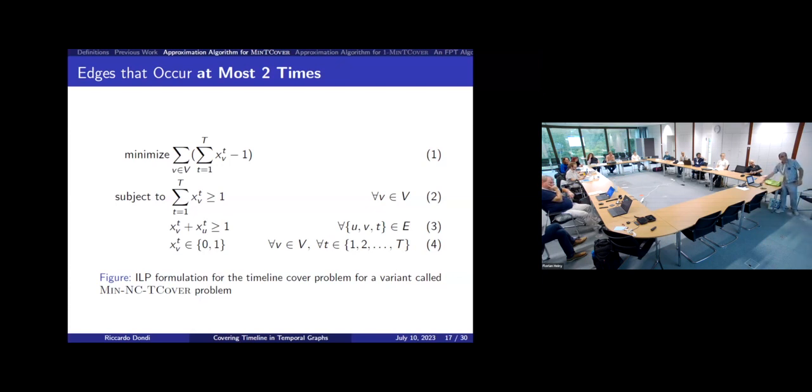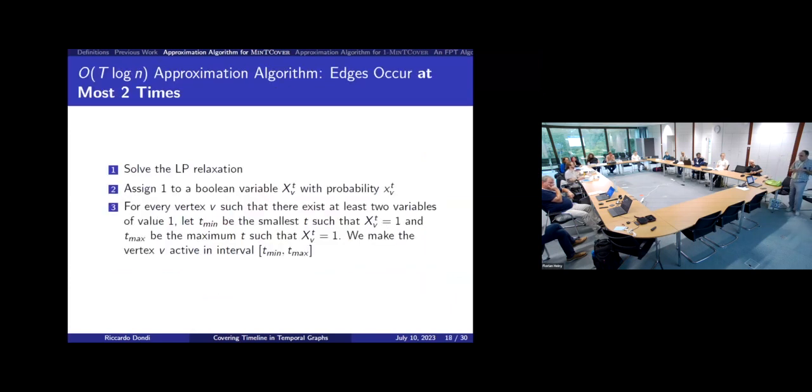So this is the integer linear programming, and we adopt a strategy similar to set cover. We relax this linear program, we solve the relaxation, and then we use this approach. We pick the variables of the solution of the relaxation.